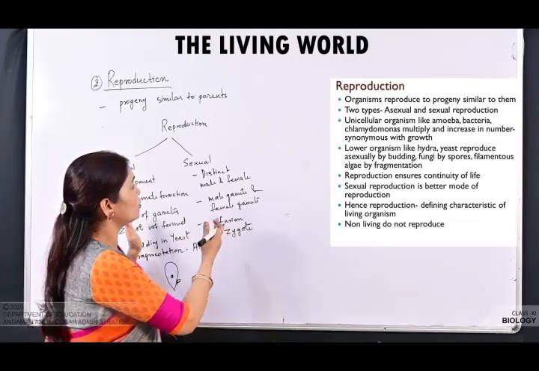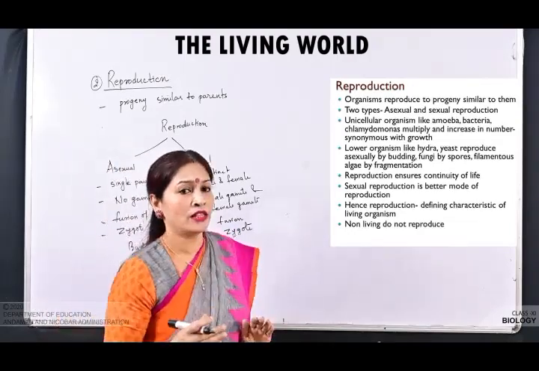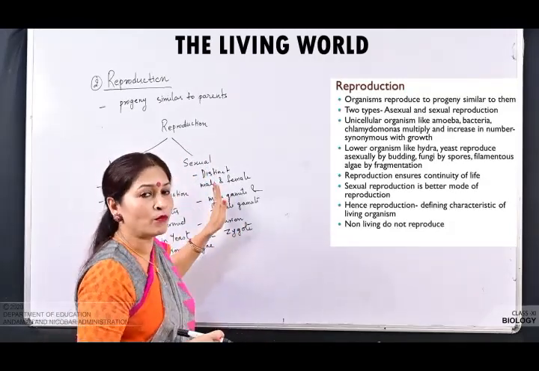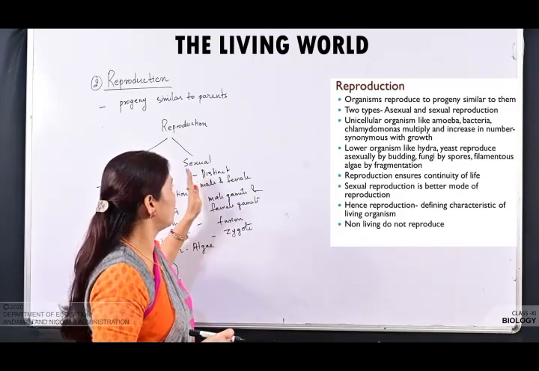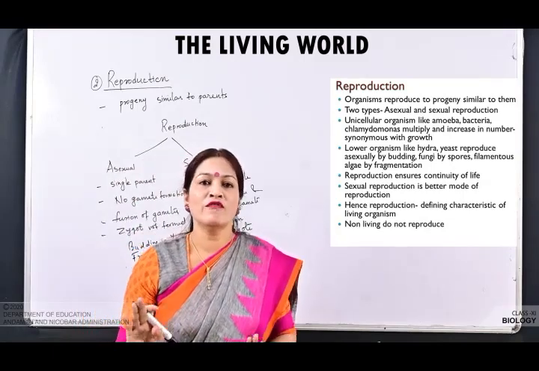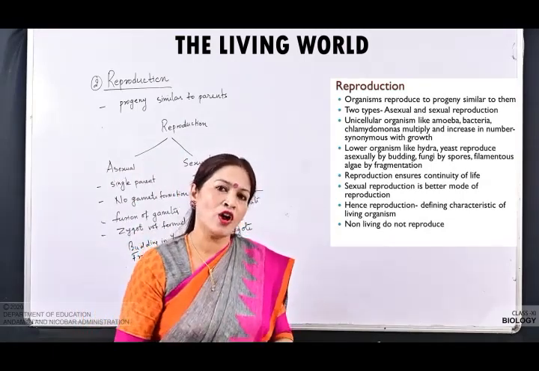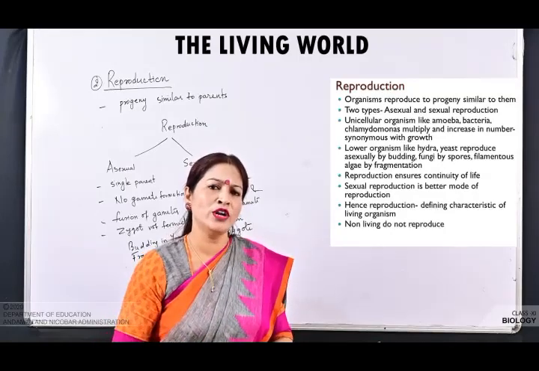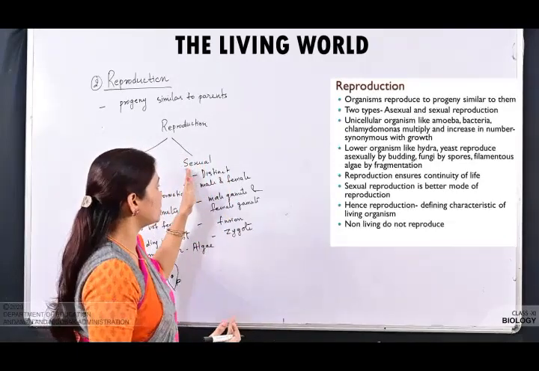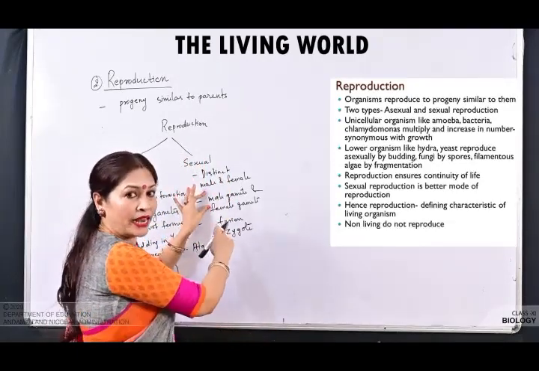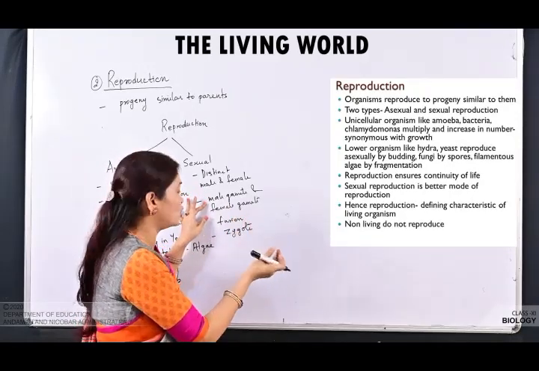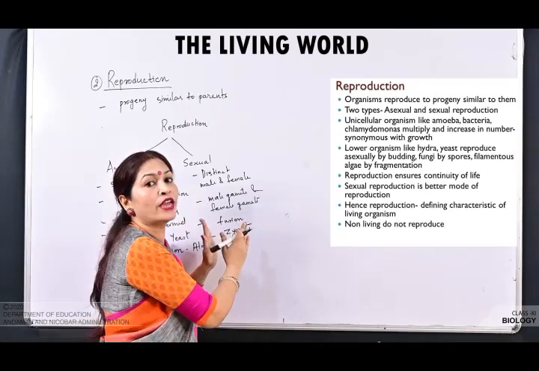But if we see both modes of reproduction, asexual and sexual, asexual reproduction is very fast, while sexual takes time, but the better mode of reproduction is sexual. Why? Because in asexual reproduction there is no genetic variability, because the same parent is forming the new individual, the same genetic makeup is there. But in sexual reproduction, two gametes, the male gamete and the female gamete, are involved. So two genetic combinations are there. The zygote is a recombinant, so genetic variation is there.